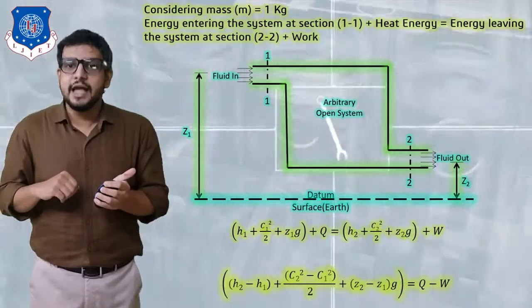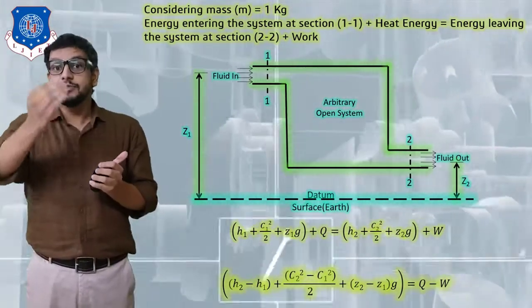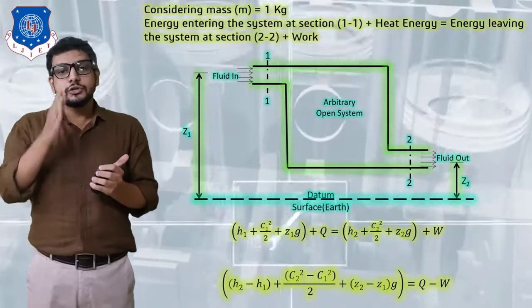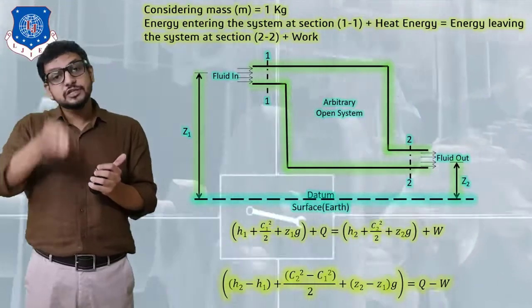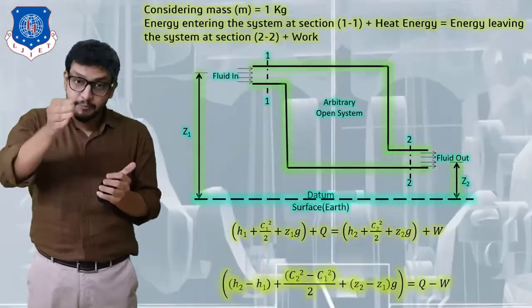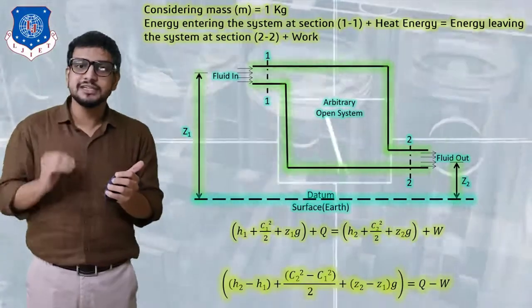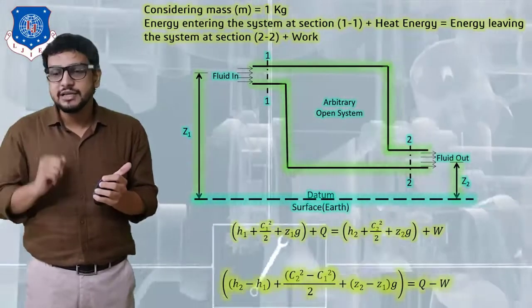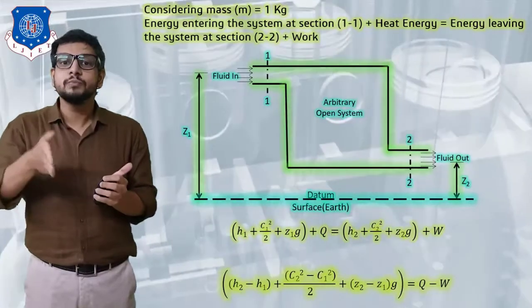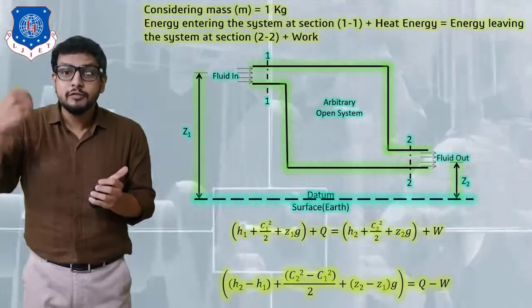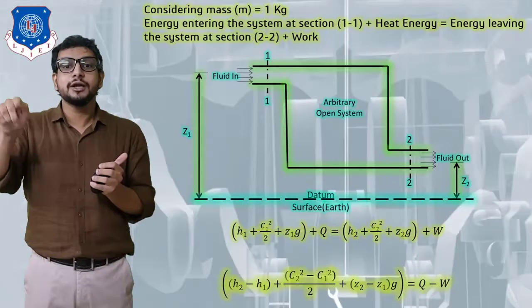Actually the formula is mc square by 2, but as we have discussed, we are going to take mass as 1 kg. So the equation will be H1 plus C1 square by 2 plus Z1G, that is our potential energy, plus Q, the heat energy which the steam possesses, is equal to the energy leaving the system, that is H2 plus C2 square by 2 plus Z2G, plus the work output, so I have written plus W.